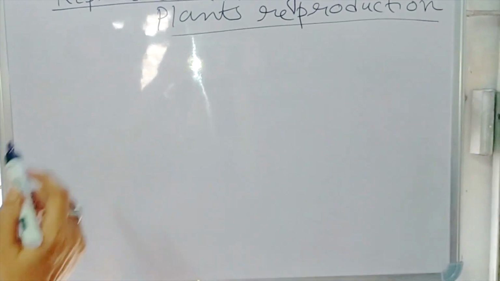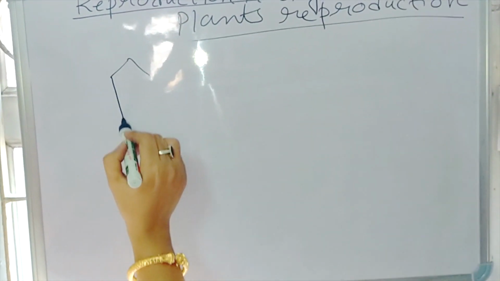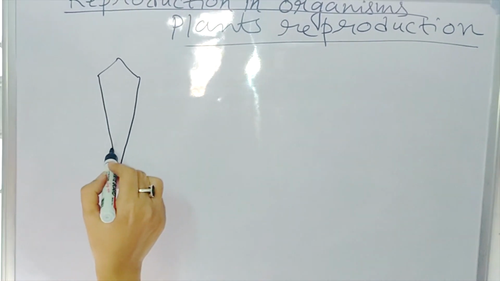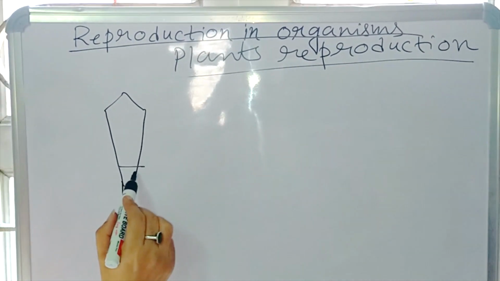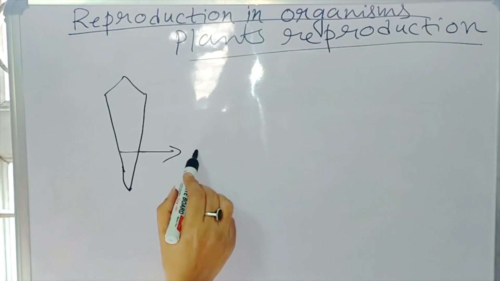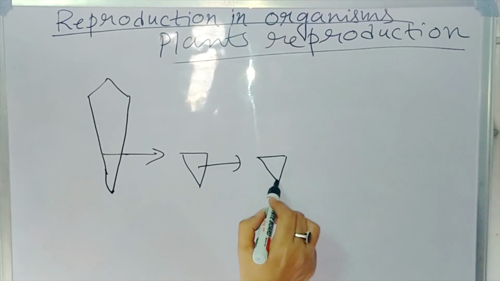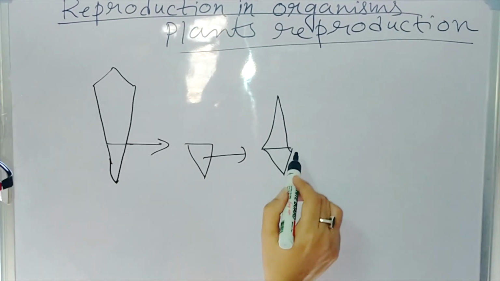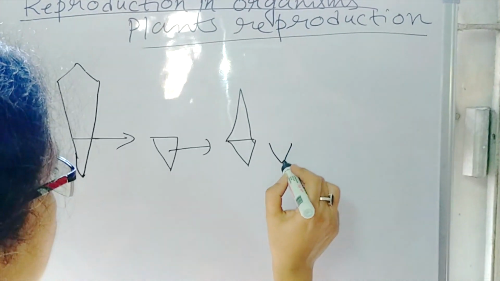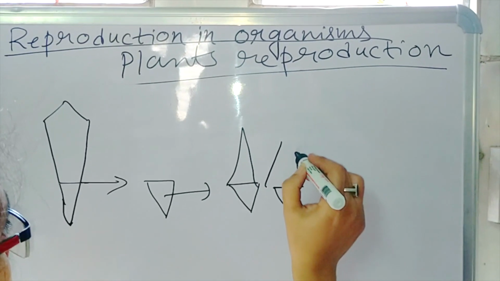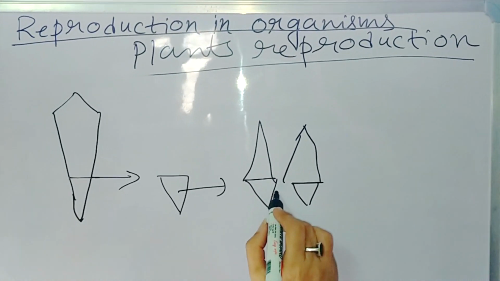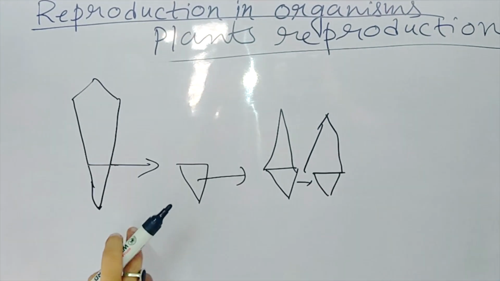Here, that portion is cut, and these 2 new planaria is formed from these mother planaria.